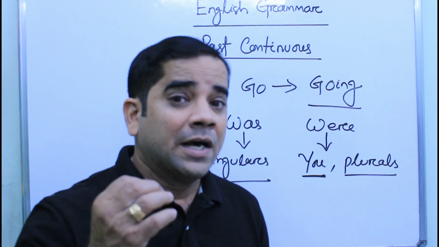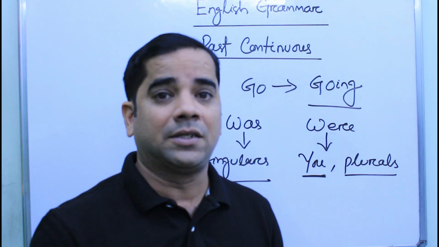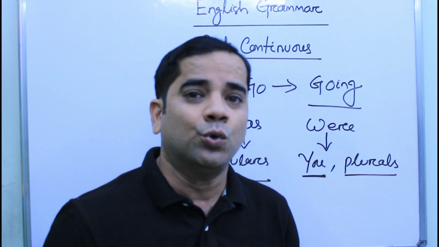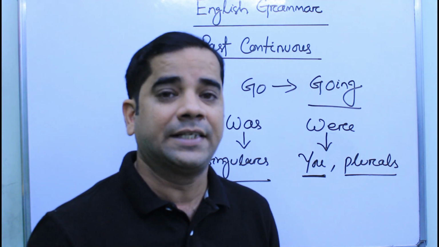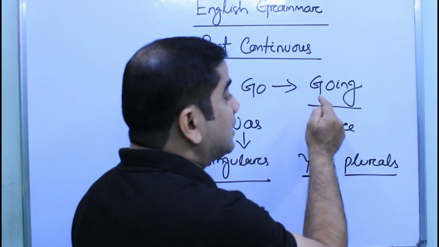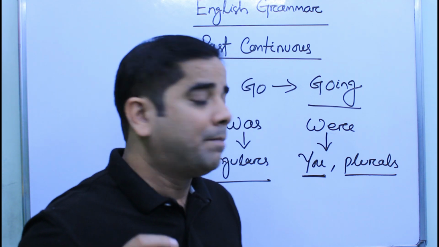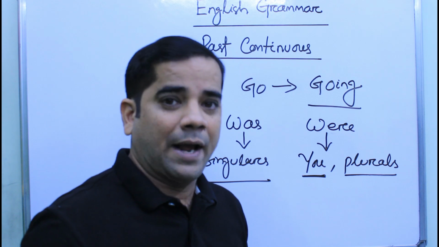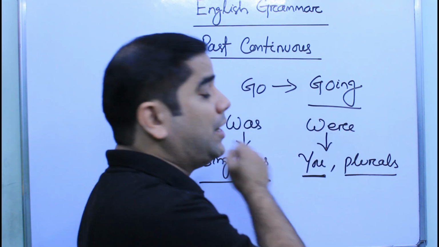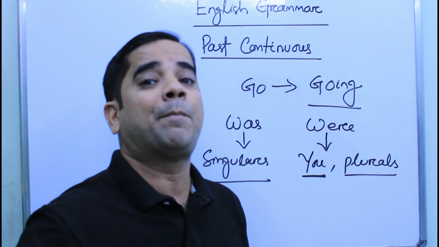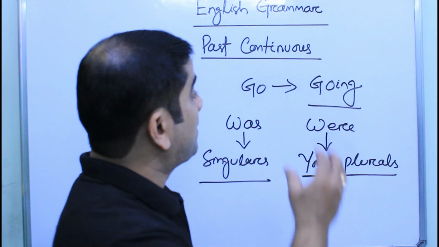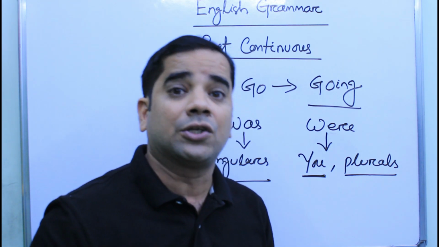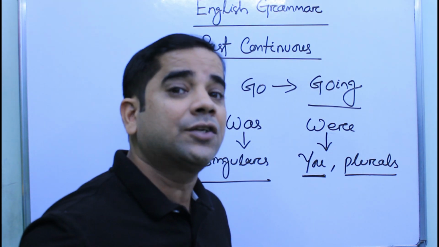Students, the relationship between the helping verbs and the nouns has to be clear in our mind, because when we are going to use the past continuous form of a sentence, the main verb has a part to play, but the helping verb has the important role. Because with the helping verb only we come to know that the sentence is in its past continuous form, because the main verbs are in the same form, whether it is present continuous, past continuous, future continuous, or any perfect continuous form.